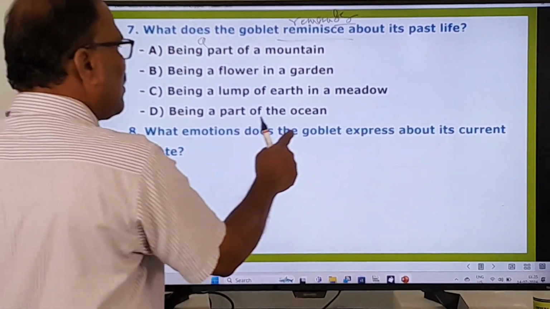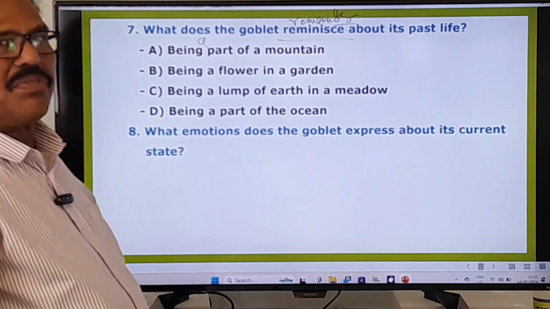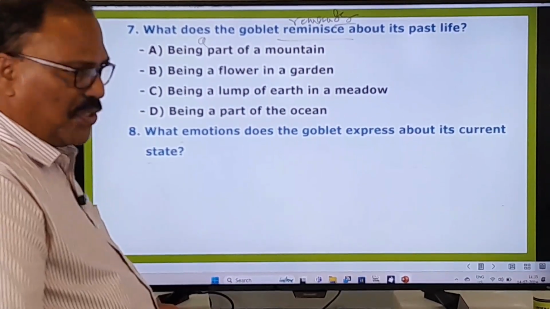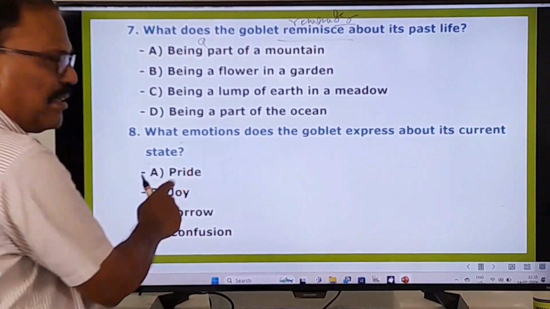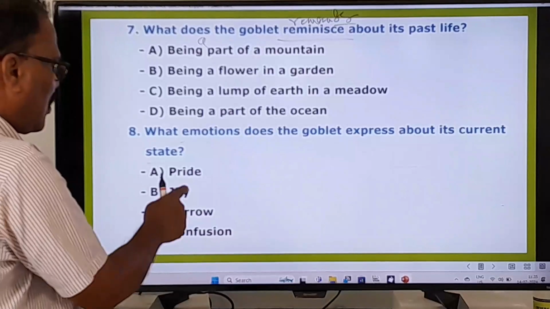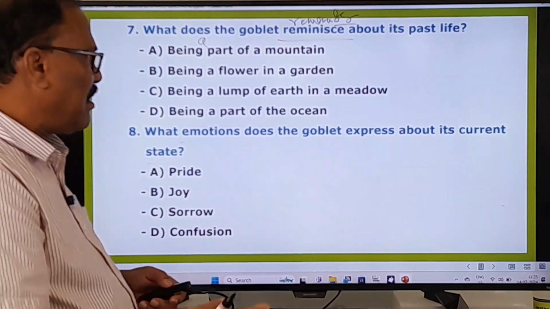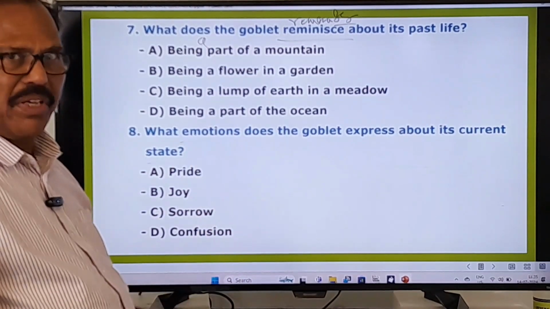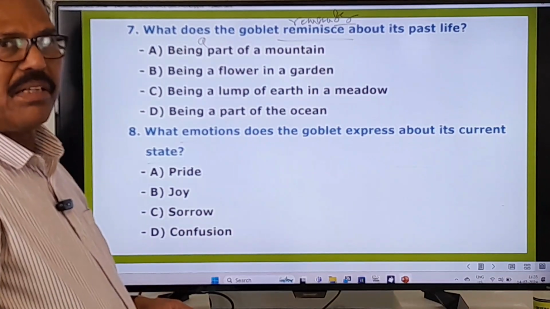What emotions does the goblet express about its current state? What feelings does the goblet express about its current state? Here you pay attention. Pride, joy, sorrow or confusion. Which emotion does the goblet express about its present? Current means present state or form. Right. And now we move to other questions.